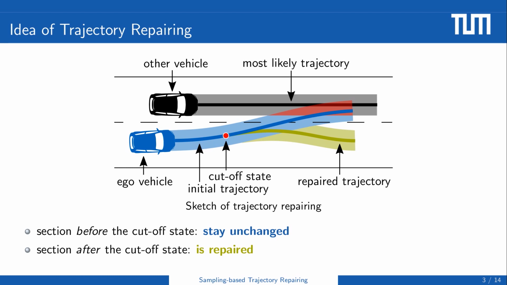invalid trajectories. As shown in the sketch, the initial trajectory of the ego vehicle collides with the most likely trajectory of the black vehicle. In our approach, to avoid the collision, the section of the initial trajectory before the so-called cutoff state stays unchanged, and the section after cutting off is repaired. That is, the repaired trajectory section begins from the time of the cutoff state.